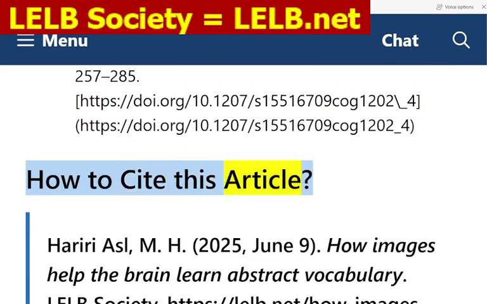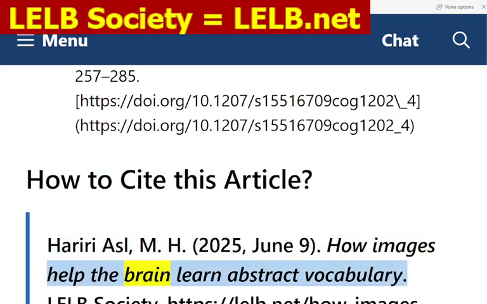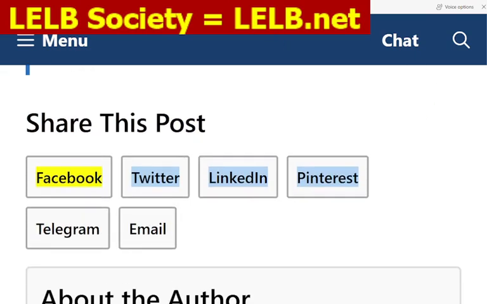How to cite this article. Hariri ASL, M.H., 2025, June 9. How Images Help the Brain Learn Abstract Vocabulary. LELB Society. https://lelb.net/how-images-help-the-brain-learn-abstract-vocabulary.